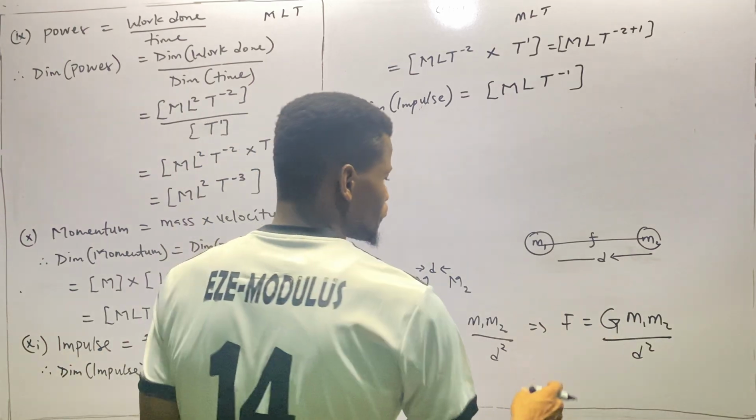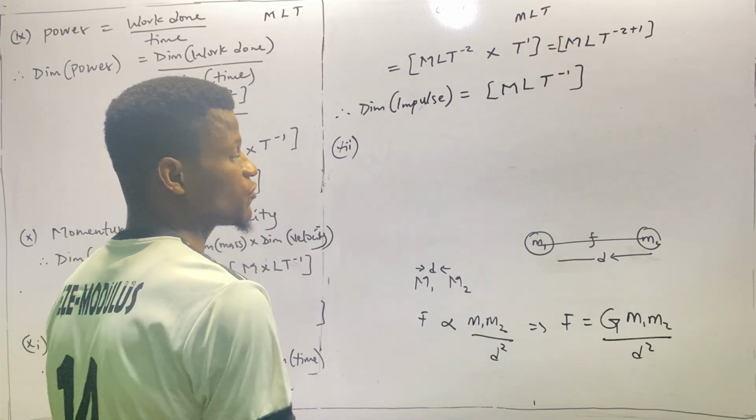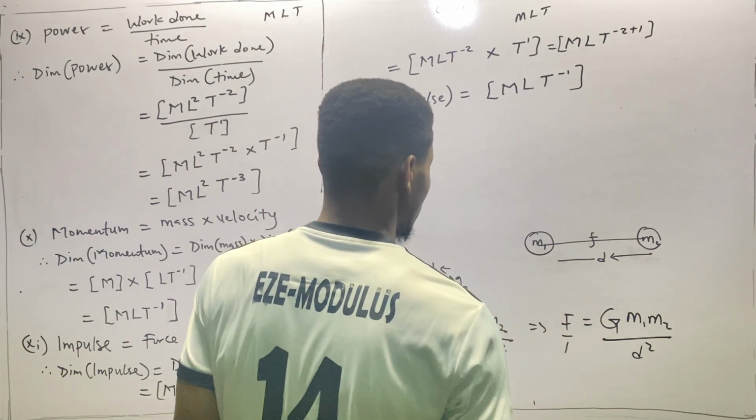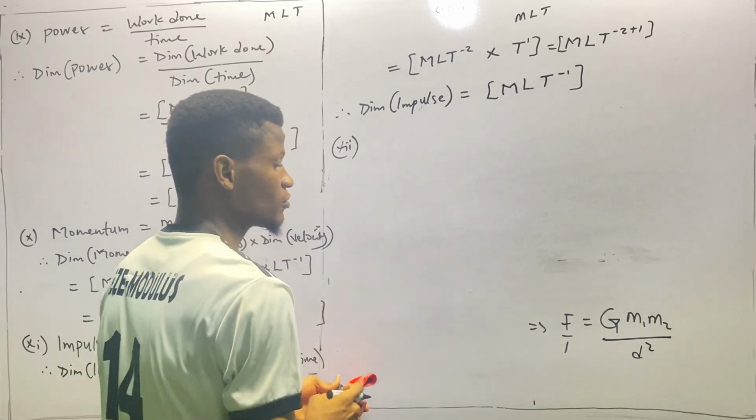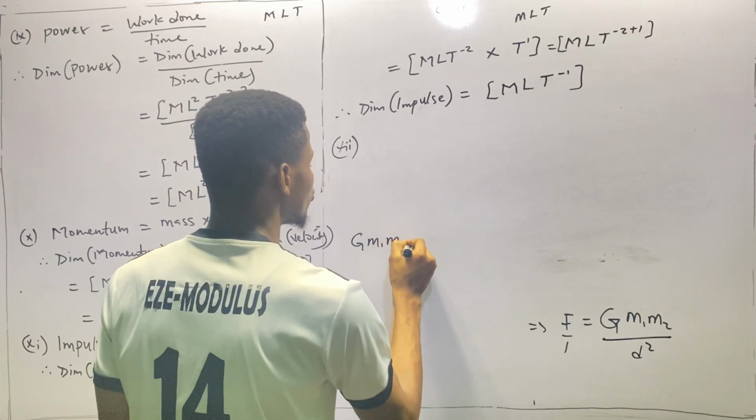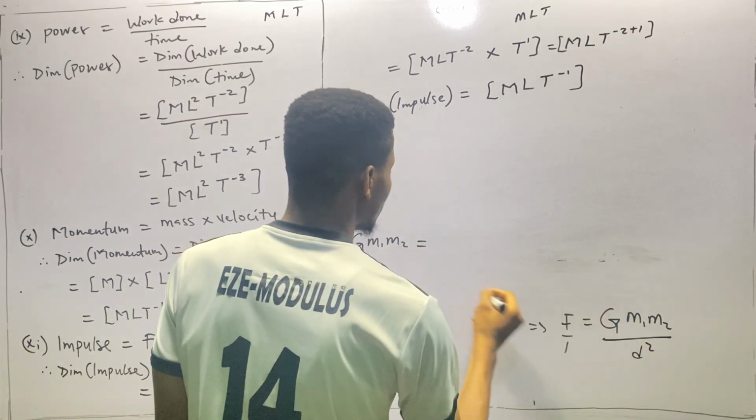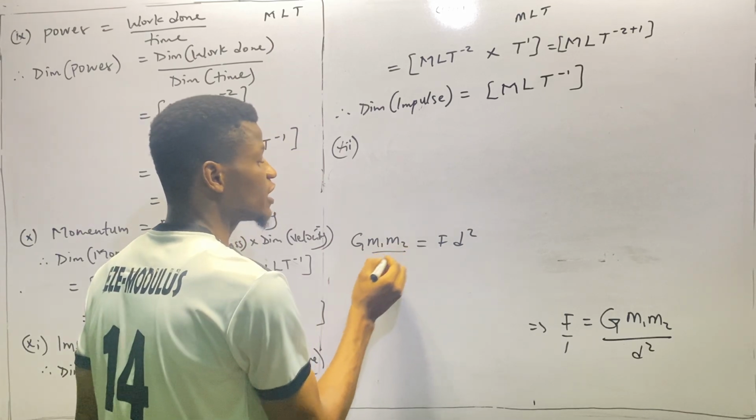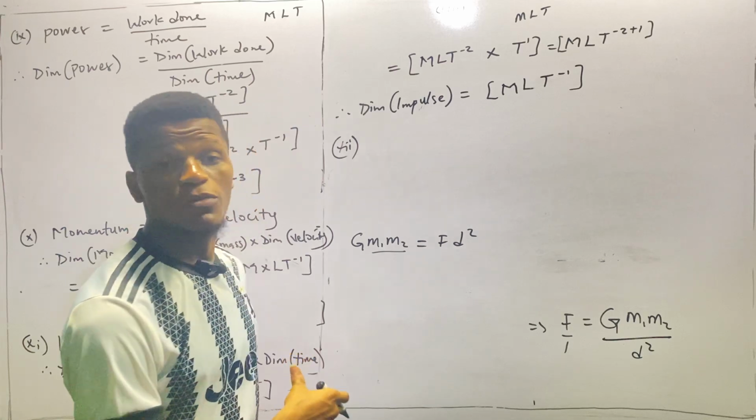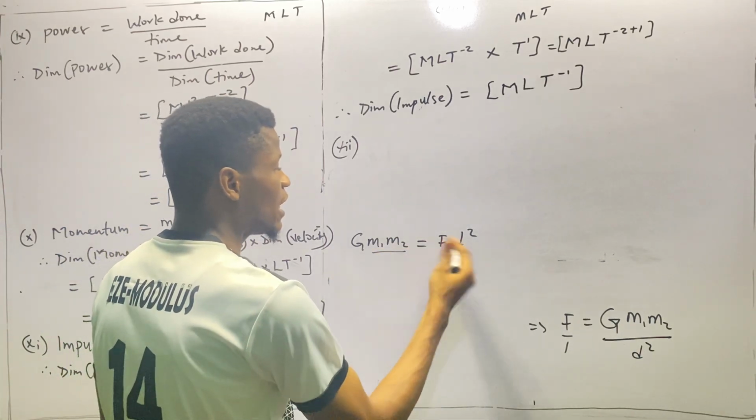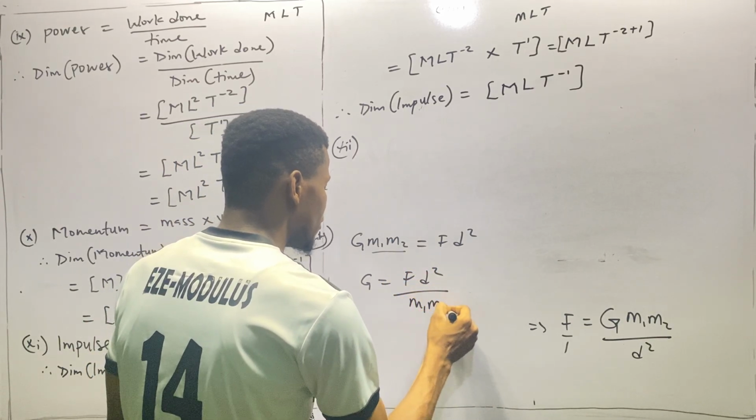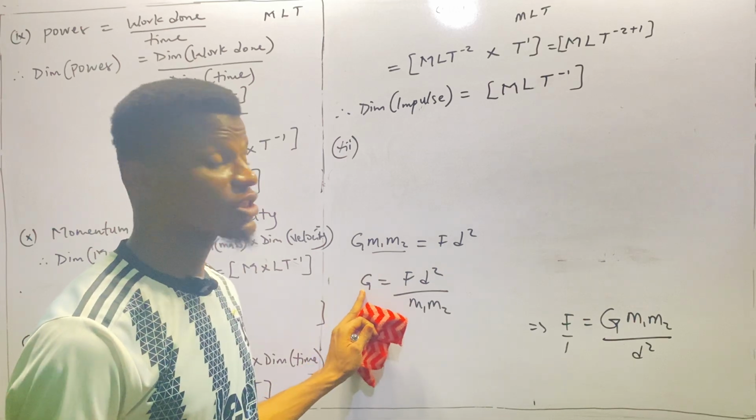So if we make G the subject of the formula, here we have, if we cross multiply, G M1 M2 equals F d square. So we divide both sides by M1 M2. If you don't understand this, watch my videos on change of subject of formula in mathematics. So if we divide both sides by M1 M2, we have that G will be equal to F d square over M1 M2. So that should be the formula for the gravitational constant.